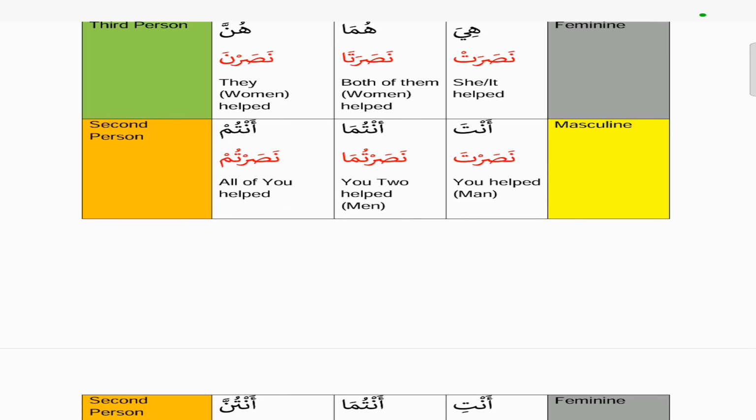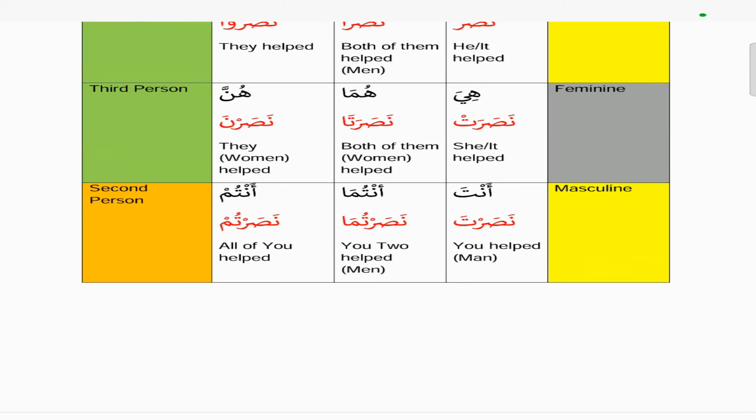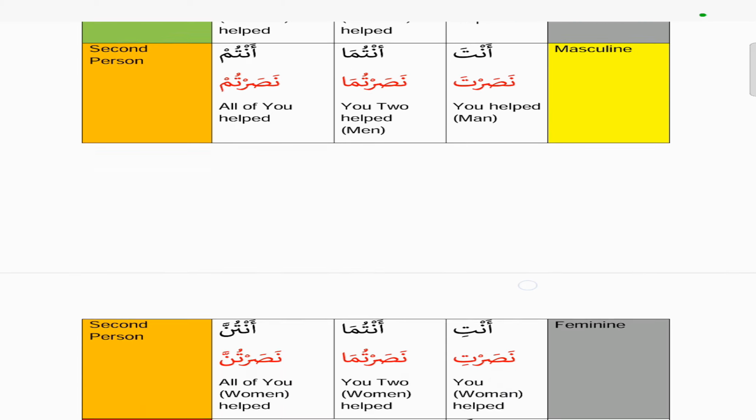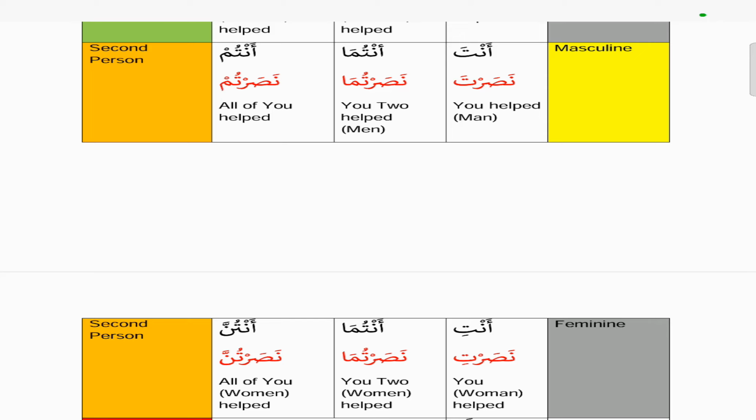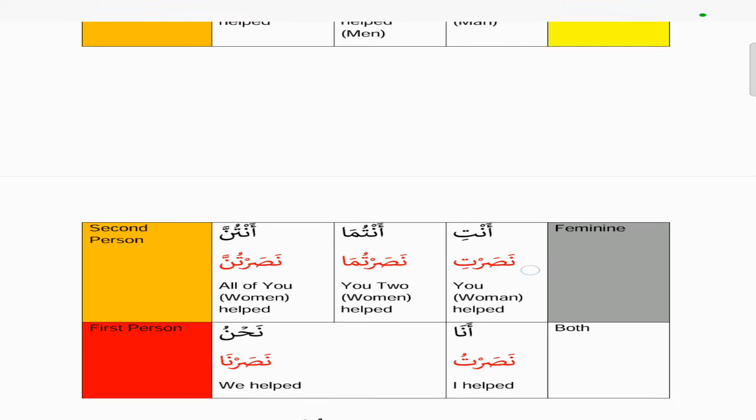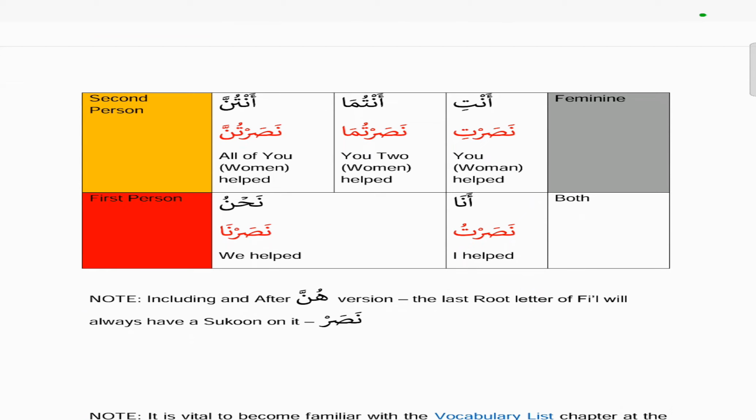And like we said before, from hunna onwards, the last root letter out of the three gets a sukoon, and the sukoon stays on it for the rest of the chart. In fa'ala, the last root letter was lam, in this case it is ra. So nasarta. There antuma was fa'altuma, now it's nasartuma. There it was fa'altum, now it's nasartum, which means all of you helped, men and women together. And then anti, which means you, feminine. There it was fa'alti, now it's nasarti, so you, woman, helped.